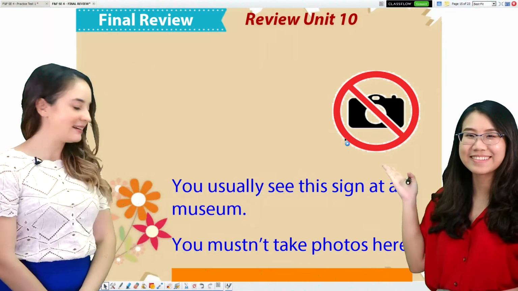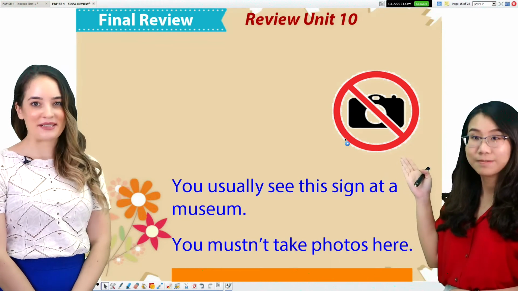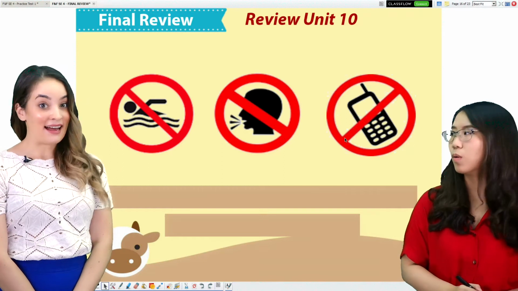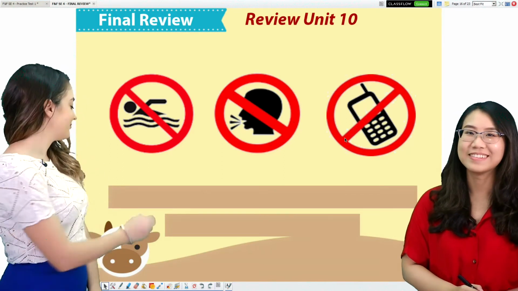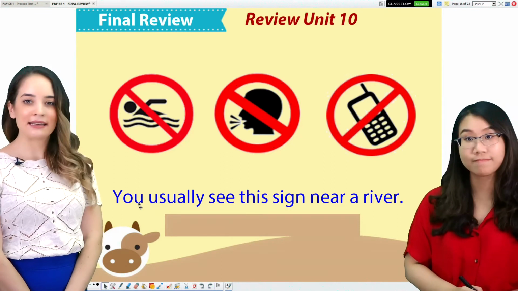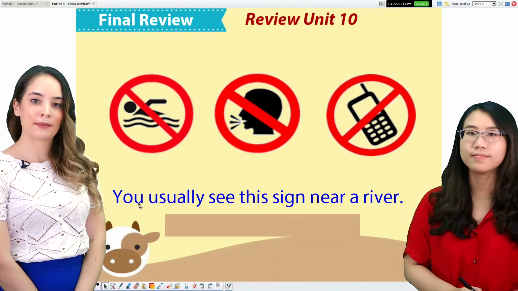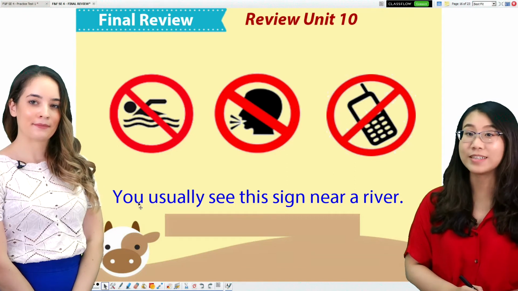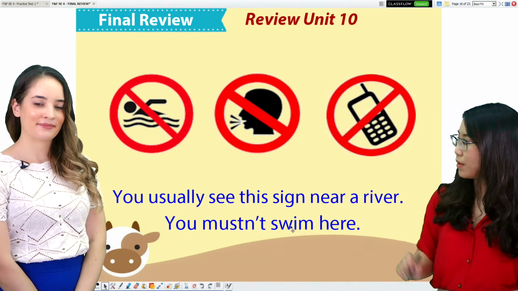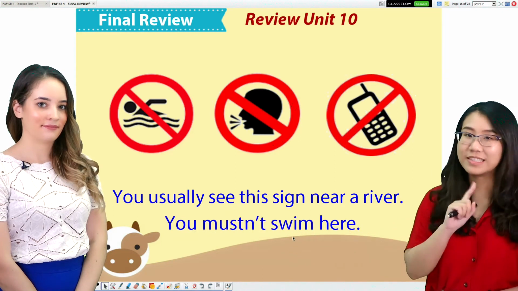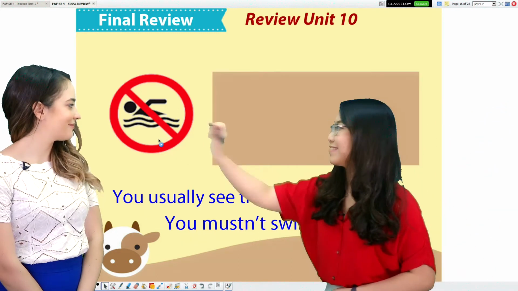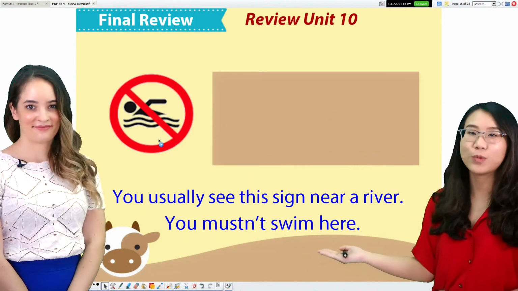It's this one. You mustn't take photos here. And now, one more. You usually see this sign near a river. I think this one is easy, right? The second clue. You mustn't swim here. So of course it's the first one. You mustn't swim here.